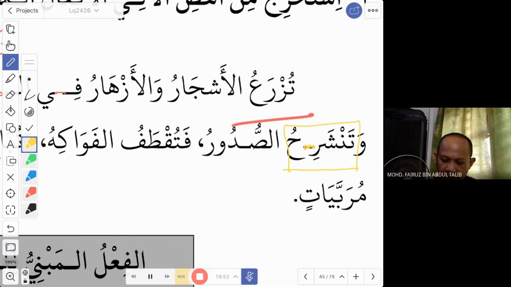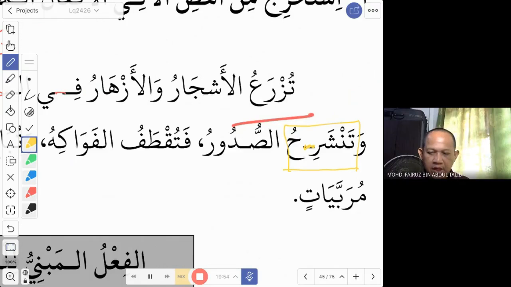So the meaning is, in syaraha, the sudur is your apa? Sudur is your breast. Your breast is clear. What is tanshari? Tanshari means you feel happy. Tanshari sudur, your breast is clear, so you feel happy. Okay, you don't feel any problem.